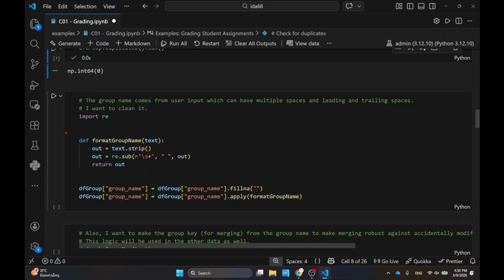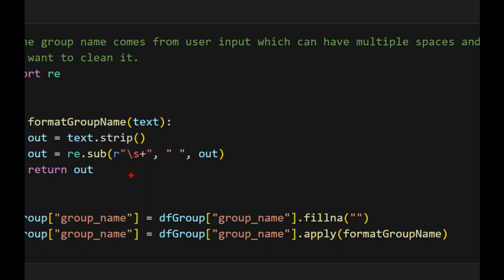See what I did here? Again, I use apply. This is like an Excel formula, right? But this one is a little bit more advanced. So I use something called a regular expression. It's a way for you to do advanced string formatting. What I did is actually over here. This part means I want to replace this thing, which is called the white space. So I want to replace the space with just the space, okay?